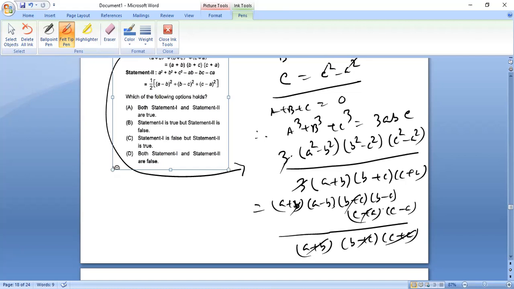Good. So statement 1 is false. This cannot be true. So C and D can be true. Let's take the next one: a square plus b square plus c square minus this. We know that a plus b plus c whole square formula is a square plus b square plus c square plus 2 into ab plus bc plus ca.